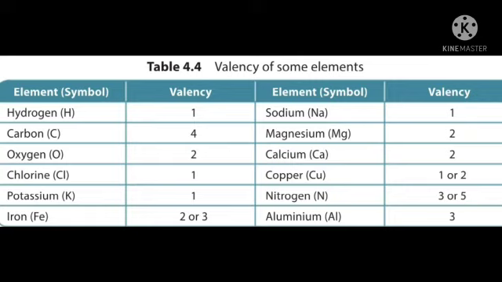Next, chlorine. What is the valency? 1. The symbol is Cl, C capital and L small. Then potassium, symbol K, valency 1. Iron, symbol Fe. F should be capital and e small because it is the second letter. The valency is 2 or 3. Then sodium, symbol Na, Natrium in Latin. The valency is 1.